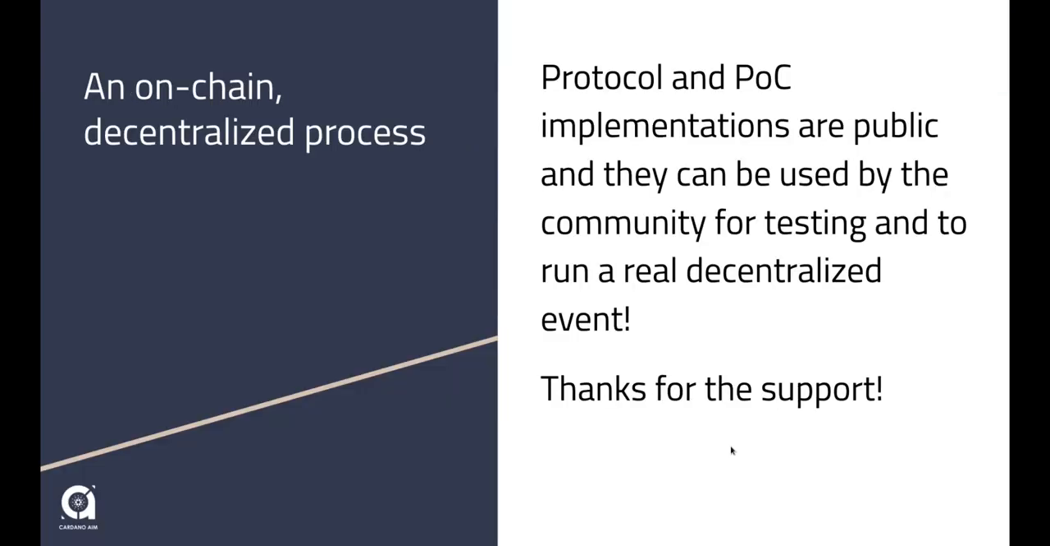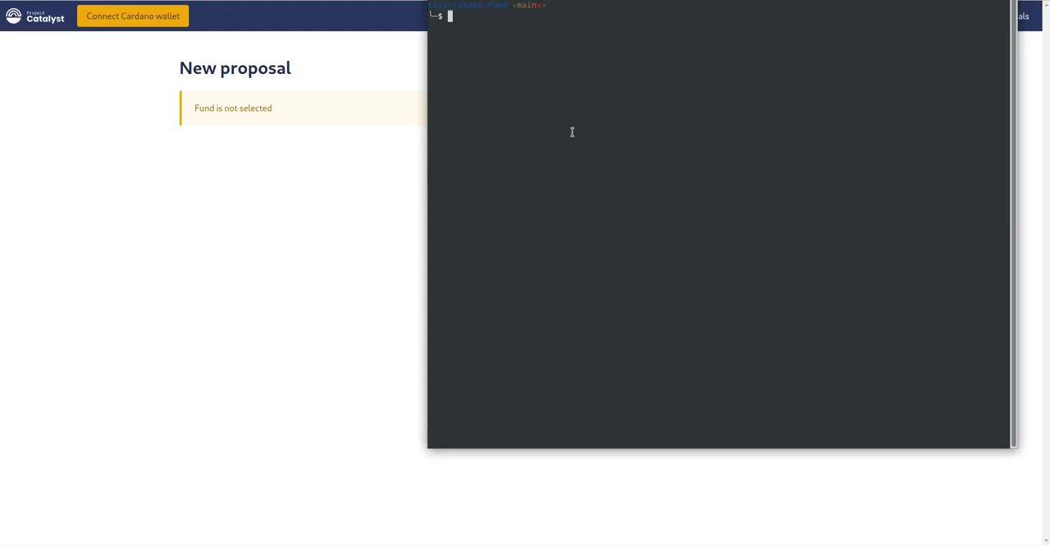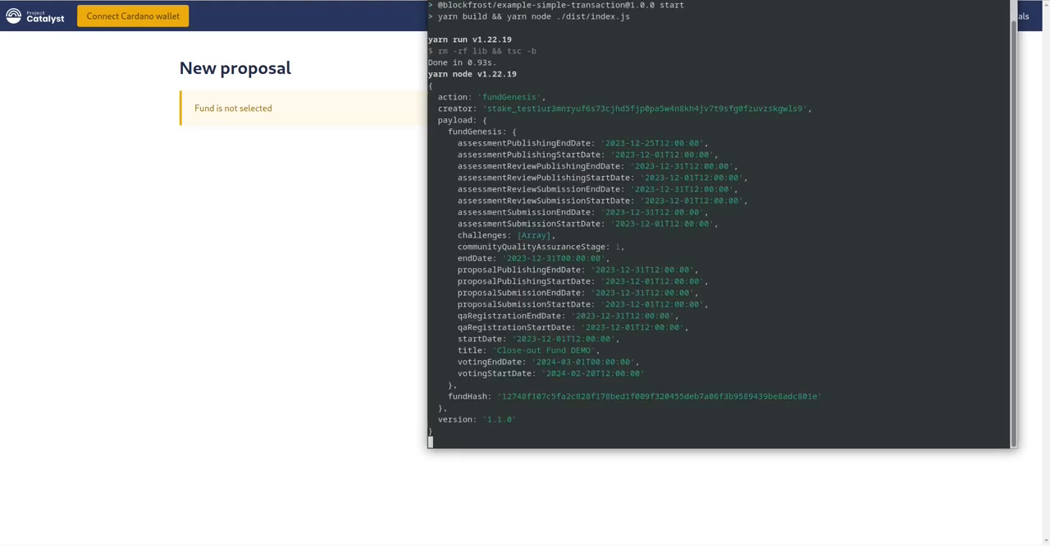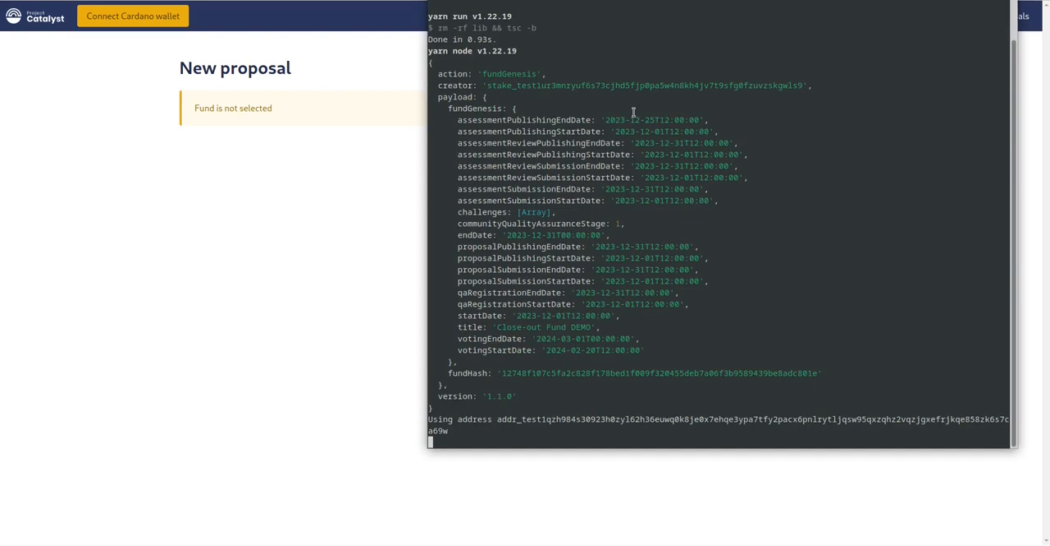The protocol and proof of concept implementations are public, and they can be used by the community for testing and to run a real decentralized event. Let's start the demo. As the first thing, we will impersonate the fund operator that needs to create the Fund Genesis transaction. We have a tool for it, and we prepared the data.